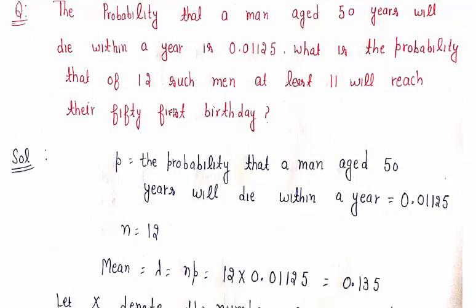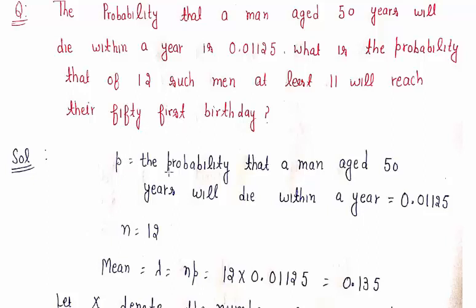Now we discuss one more example. The probability that a man aged 50 years will die within a year is 0.01125. What is the probability that of 12 such men, at least 11 will reach their 51st birthday? So the probability that a man aged 50 years will die within a year is given as 0.01125. The total number of men is given as 12. We want to check that at least 11 will reach their 51st birthday.